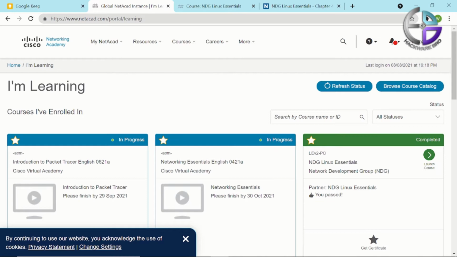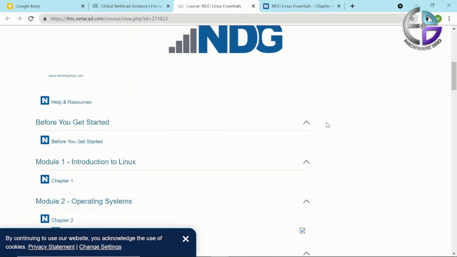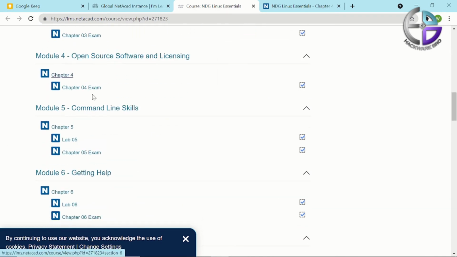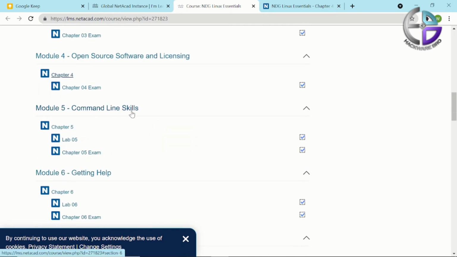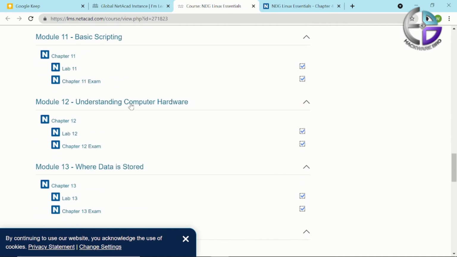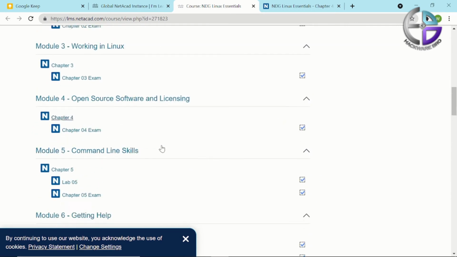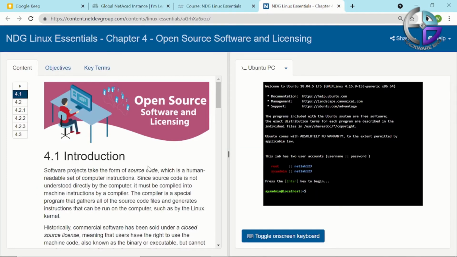Okay, so now after clicking this course or launching this course, you can see that window right here. This is the dashboard of Linux. Now you can see here many topics: introduction to Linux, working in Linux, complete command line skills, archiving and compression, bash scripting. Many topics are written here. Let me select one of them, chapter 4. Okay, after selecting chapter 4, you will get this screen like that.